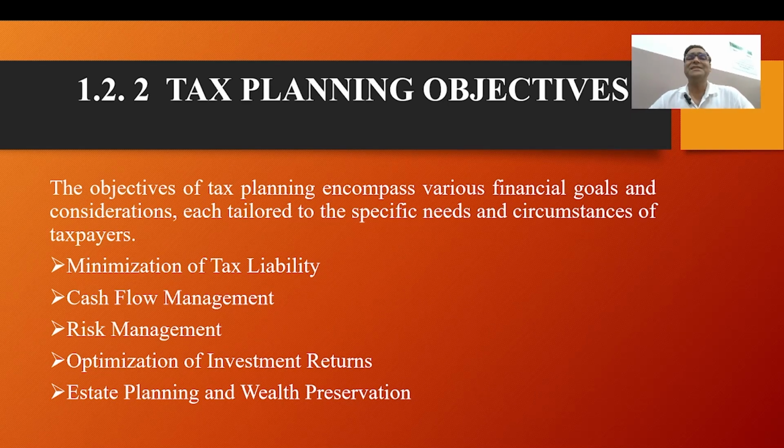For example, a technology company in India conducts regular tax audits and compliance reviews to identify and address potential areas of tax risk, such as transfer pricing issues or aggressive tax positions.